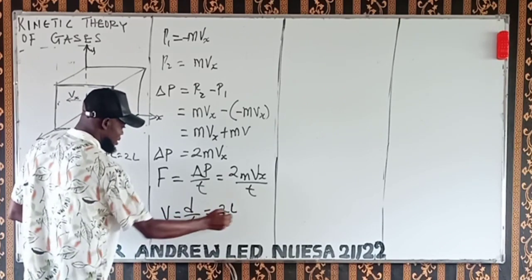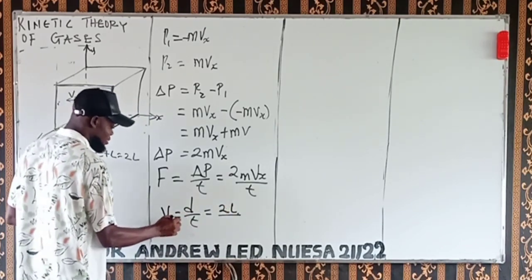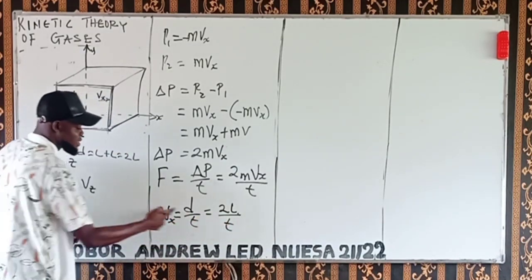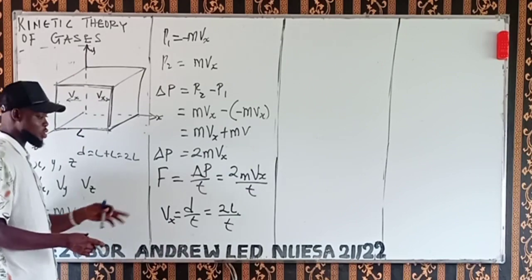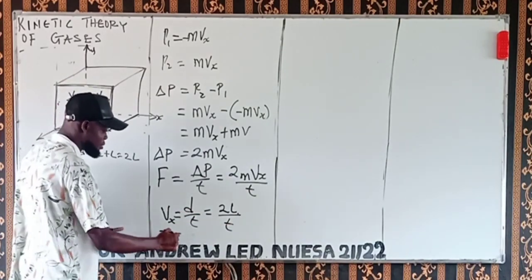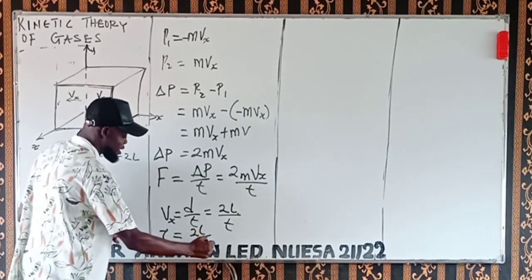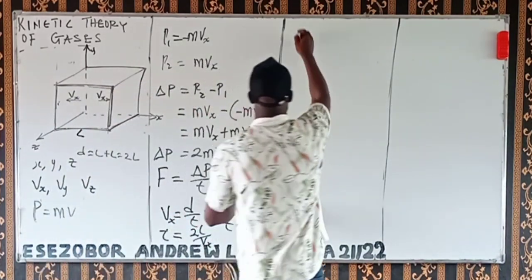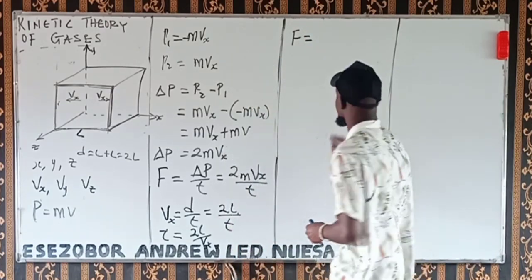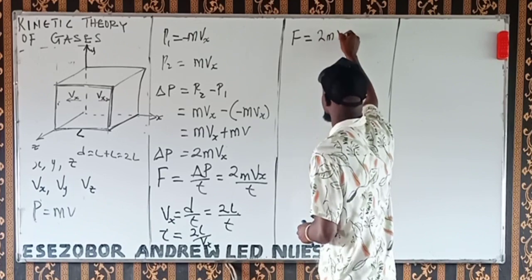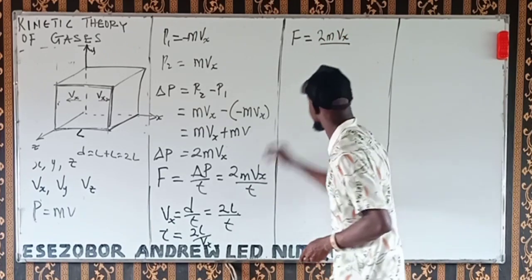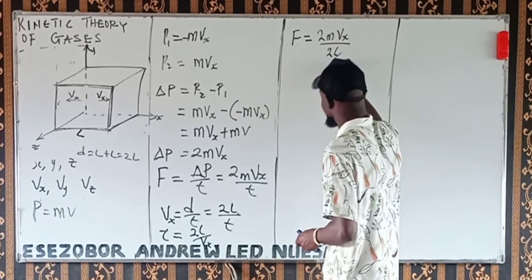So the velocity vx is 2L over t. Bringing the t here and the vx there, multiplying t to this place and vx to this place, t will now be 2L over vx. So that we put it there. Our force of this gaseous molecule moving in the x direction would be 2mvx over our time, 2L over vx.